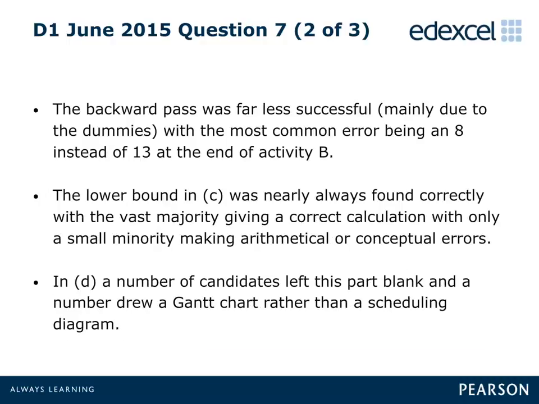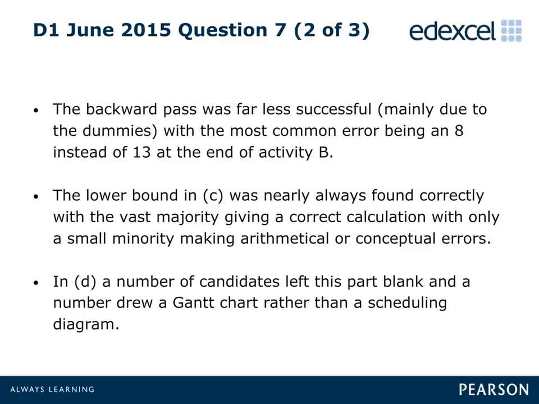The backwards pass in Part B was handled less well, with the most common error being a value of 8 rather than a value of 13 at the end of Activity B. Candidates are advised to check these values carefully, as a significant number of subsequent marks may be at stake later in the question.